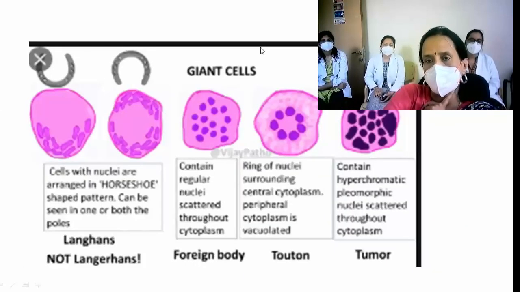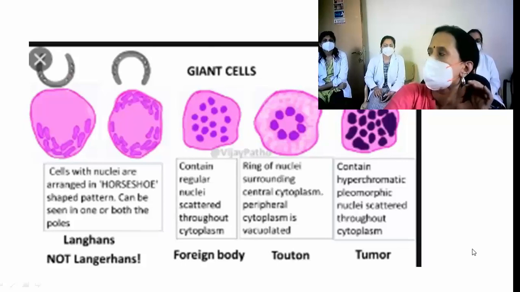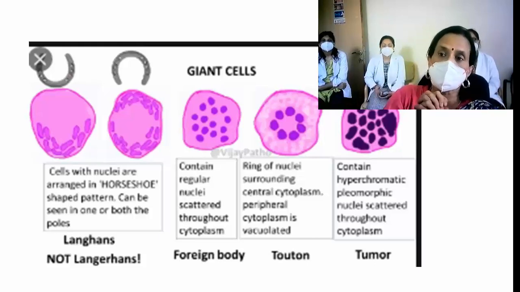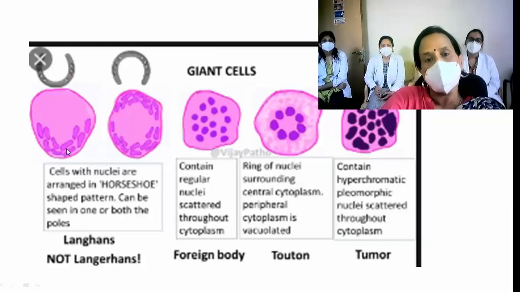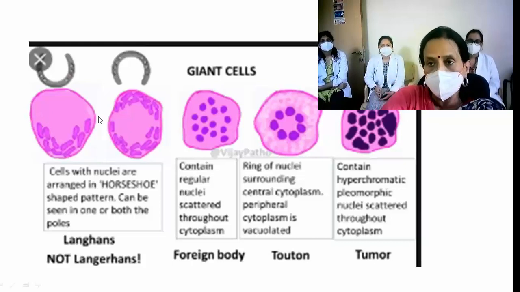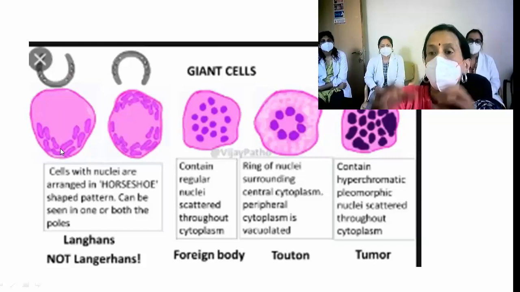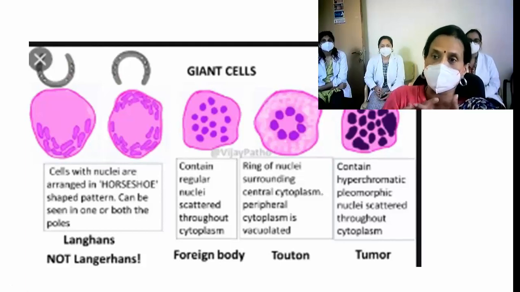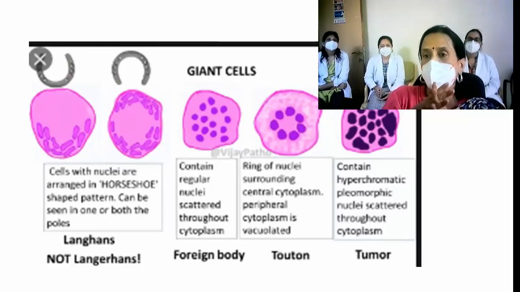So now let us see these giant cells. What are giant cells? When we say giant, what comes to your mind? Even a child is big. Okay, a larger cell. More than just being larger, it is a cell which has many nuclei, multinucleated. So based on their appearance, we give different names to it.